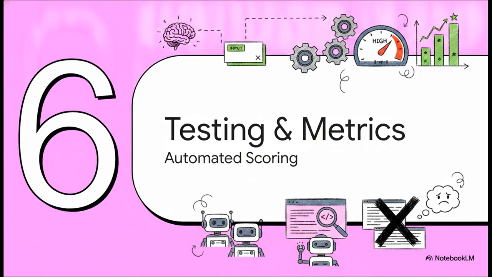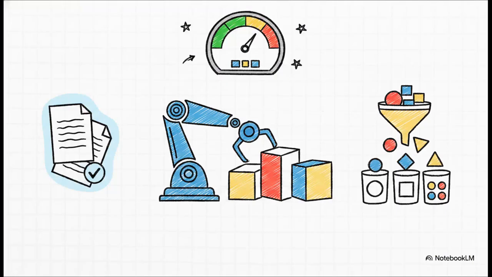Section 6. Testing and Quality Metrics. So, after all this, how do we definitively know if all this prompt engineering we've done is actually working? Relying on human vibes or manual review is a massive bottleneck in production. To avoid those manual bottlenecks, developers need to implement automated scoring metrics. Tools like BLEU and ROUGE are incredible for programmatically checking text similarity. Under the hood, these metrics analyze n-grams, which are basically chunks of words, to mathematically score how closely a model's generated summary matches an ideal human-written reference summary. You get a definitive numerical score on quality, not just a guess.